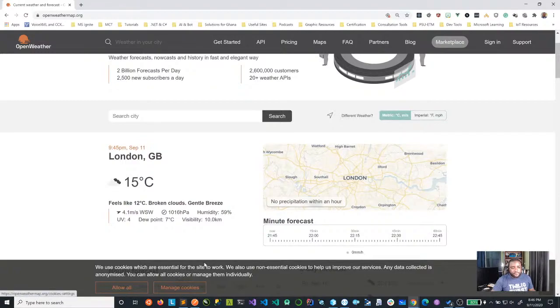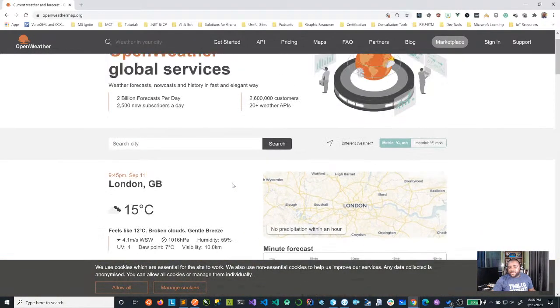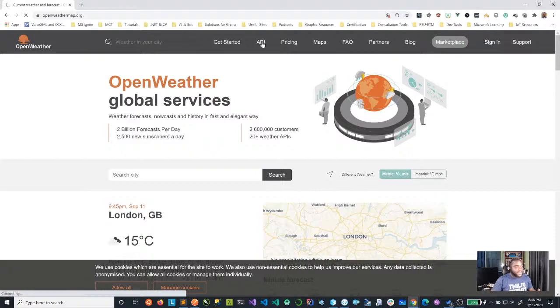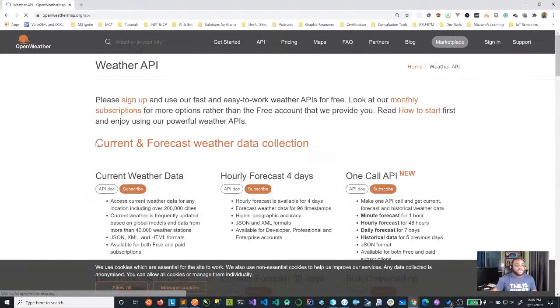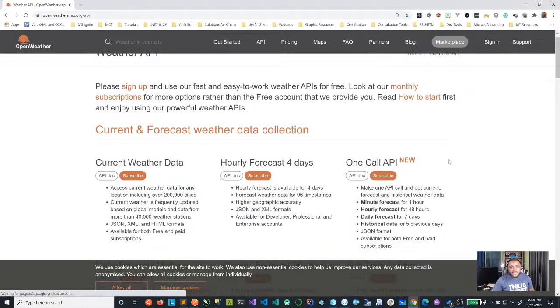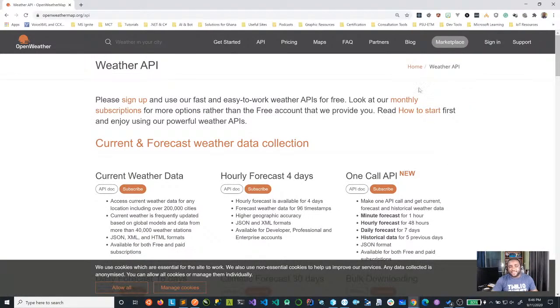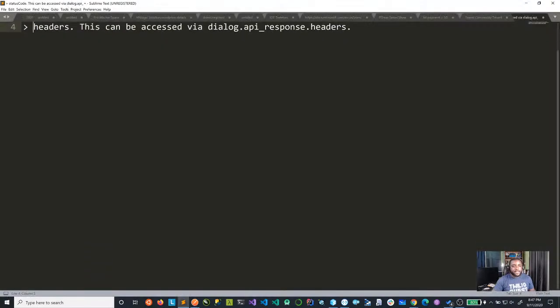Now, someone has been very generous enough to actually create or host a session. Now, this actually was done in Ignite. So if you're following along with this, you need to go to Open Weather and create an account and get an API key. So I'm going to copy the URL and let me bring this thing up. I'll be talking about this in a bit. So let me just push it up there.